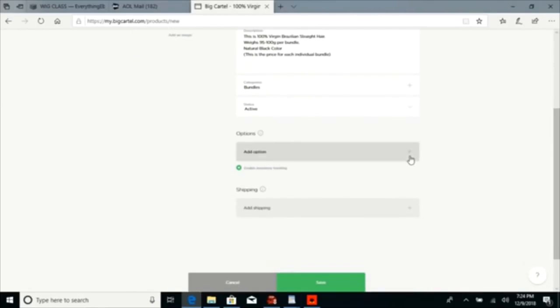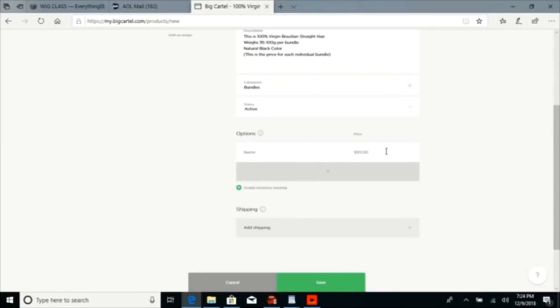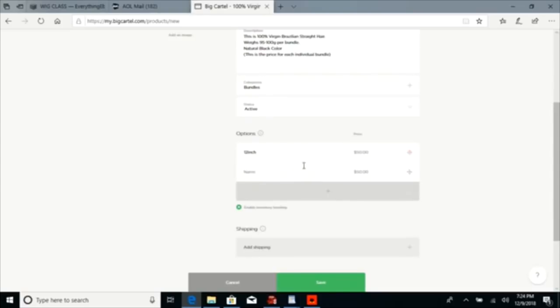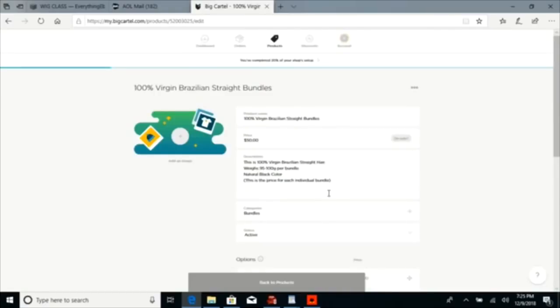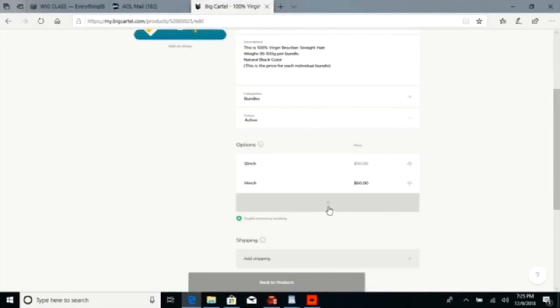Now options. This is where you're able to put the length and the price. So let's say $50 is for a 12 inch. So we're going to put 12 inch. Then you're going to add another option, 14 inch. And then add your price for your 14 inch. Whatever your prices are. Right now, I'm just making up prices. Uh-oh, I pushed enter. I didn't mean to push enter. That's fine. We can still come back.